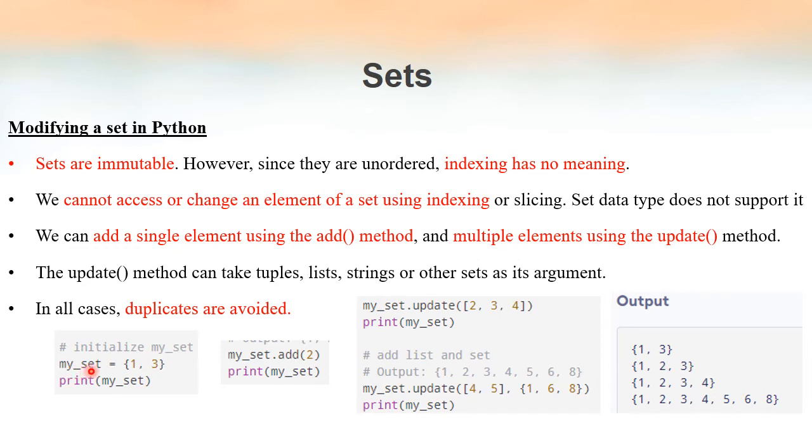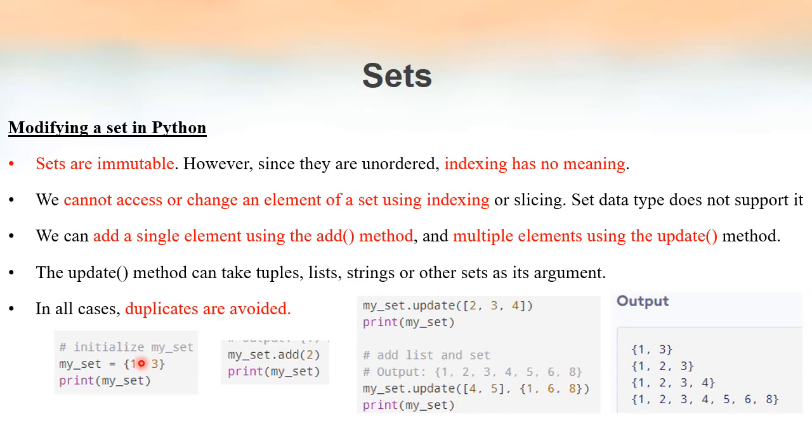We are creating one set. The name of the set is mySet. There are 2 elements, 1 and 3, and we are printing it, so we will get the output as 1, 3. Now we are adding an element by using the add method. So mySet.add(2). A new element 2 will be added to the set.